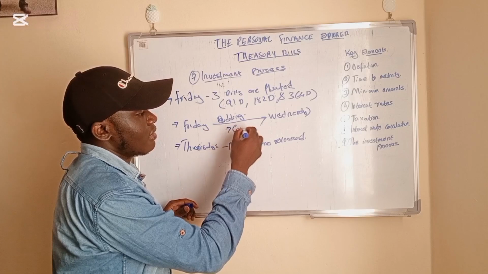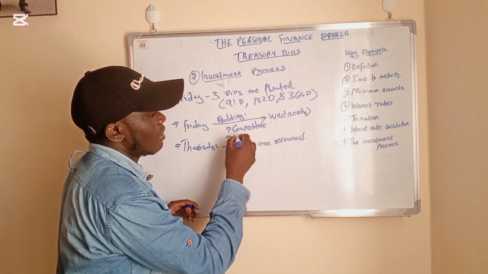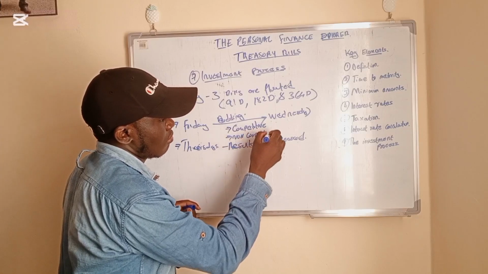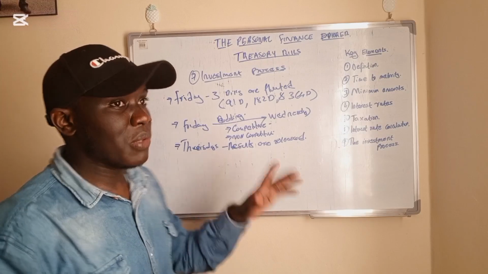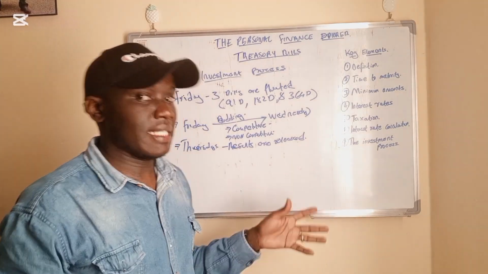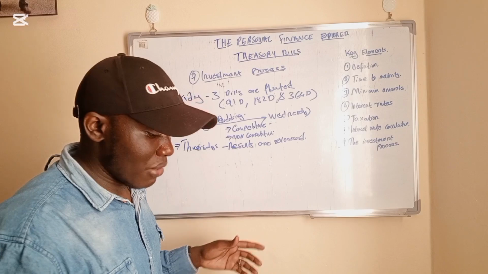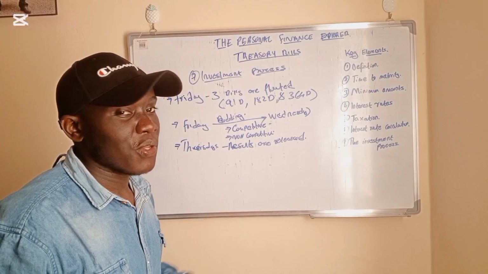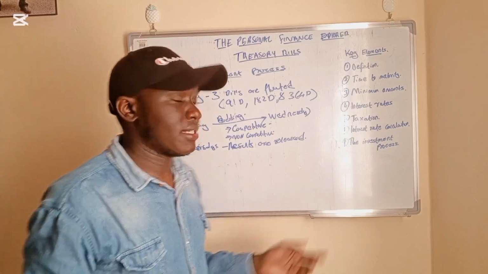We have the competitive and the non-competitive. In the competitive bid, you quote the amount and your desired interest rate. For the non-competitive, you just quote the amount and tell the Central Bank of Kenya that you are willing to take the interest that will be decided by the market forces.